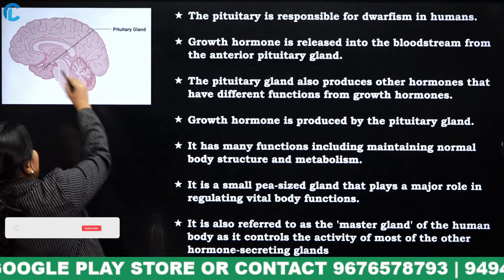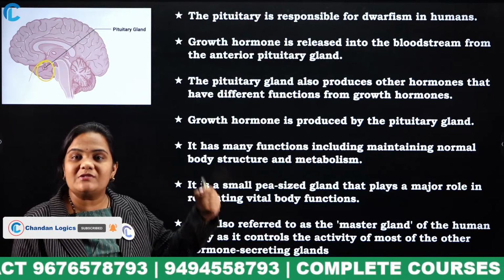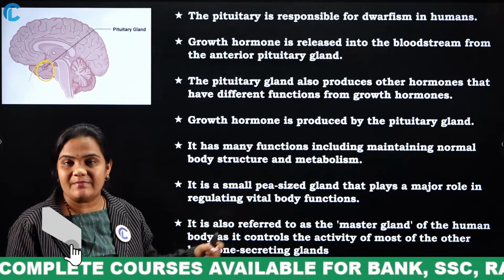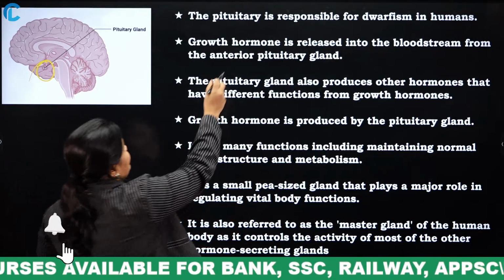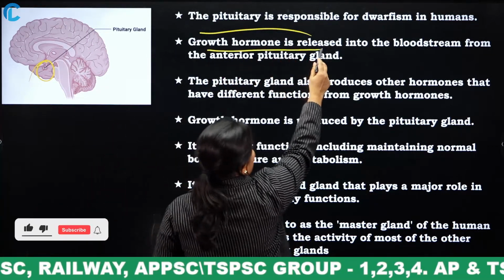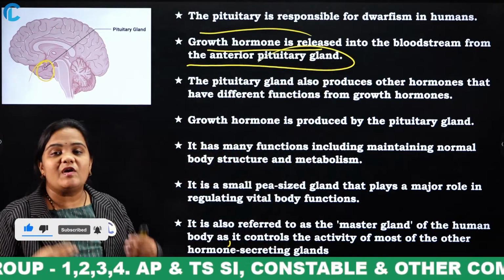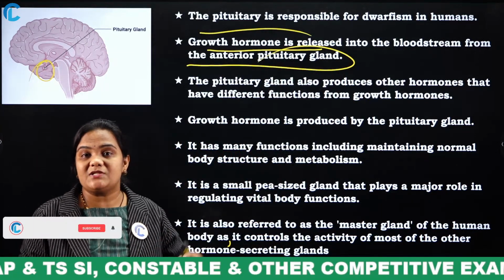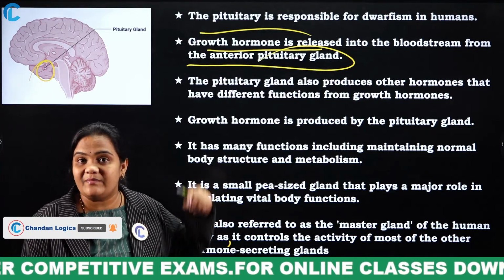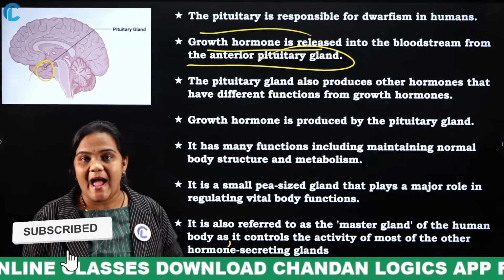See, this is the pituitary gland, okay. If the growth hormones are either less or more than required, then we can face dwarfism or gigantism. The pituitary is responsible for dwarfism in humans. Growth hormone is released into the bloodstream from the anterior pituitary gland. Our body's growth depends on this pituitary gland secretion, and according to that, our body's growth will happen.